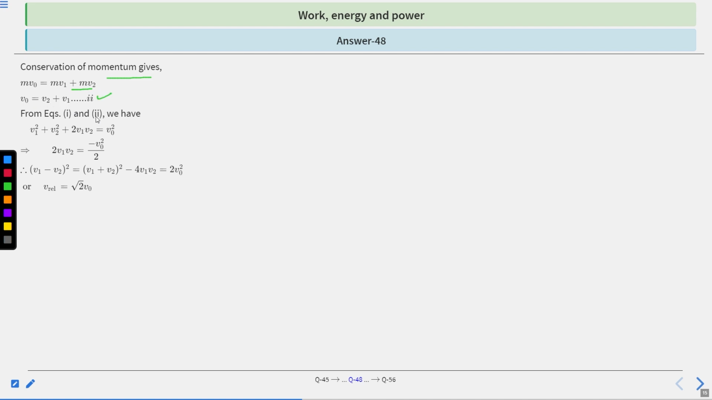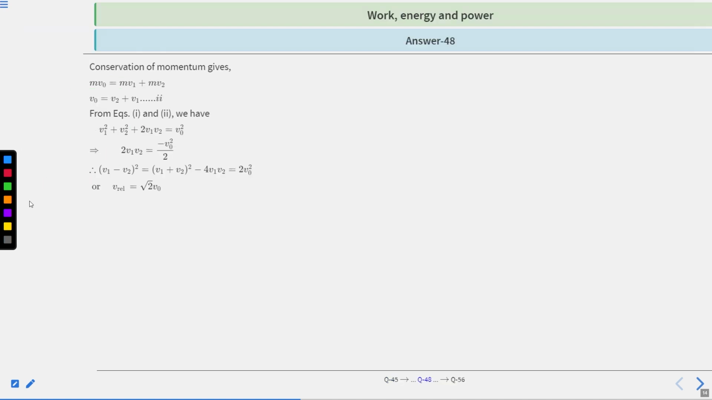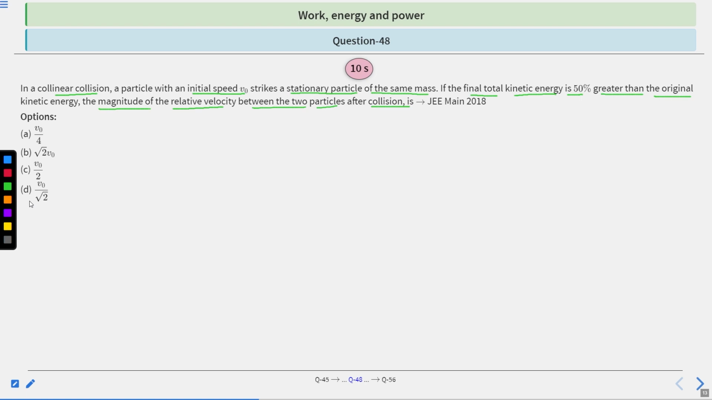From equation first and second, we have v1 square plus v2 square plus 2 v1 v2 is equal to v naught square. And solving this term, you will get 2 v1 v2 is equal to minus v naught square divided by 2. So (v1 minus v2) whole square is equal to (v1 plus v2) whole square minus 4 v1 v2 is equal to 2 v naught square. So v relative is equal to root 2 v naught. So this is the answer. B option is correct. Next question.